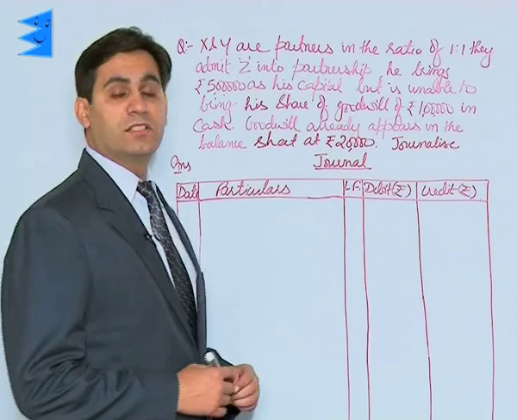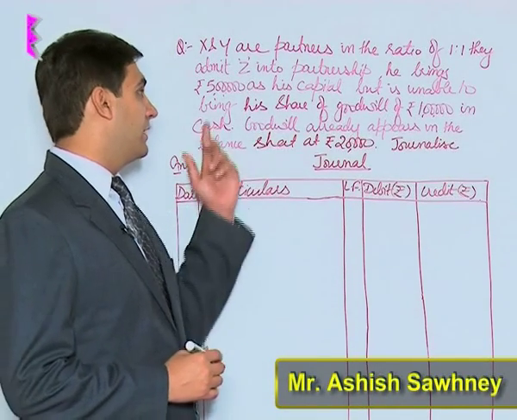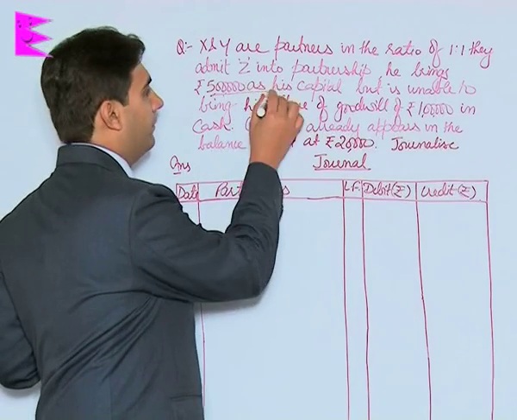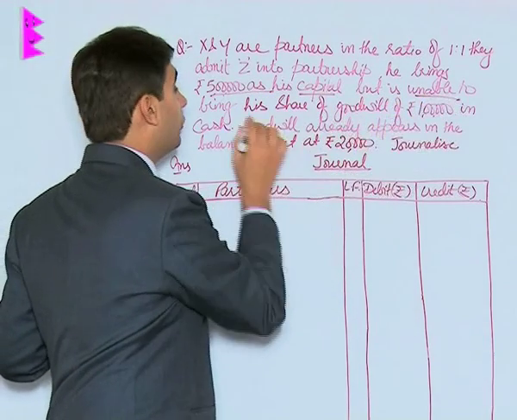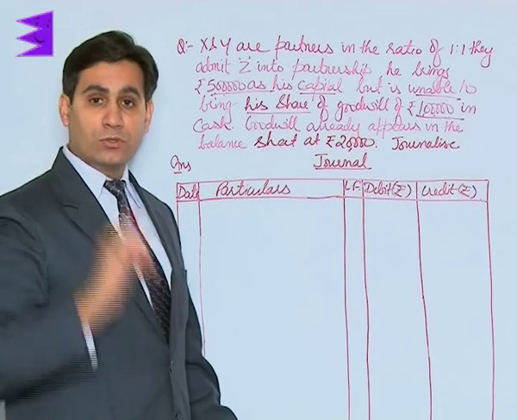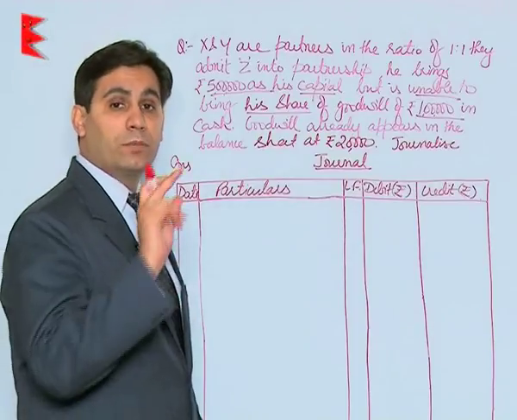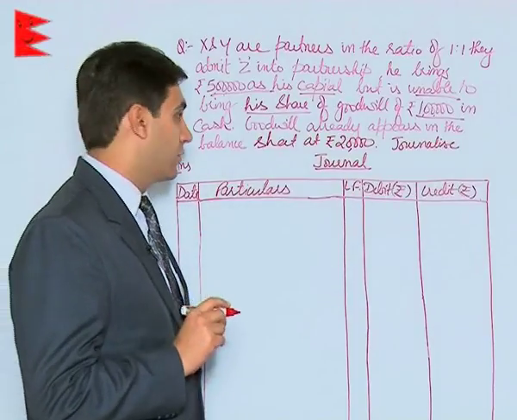X and Y are partners in the ratio of 1:1. They admit Z into partnership. He brings 5 lakh as his capital but is unable to bring his share of goodwill of rupees 1 lakh in cash. So now students, in this case, it is mentioned that Z is bringing his capital but he is not bringing his share of goodwill in cash.